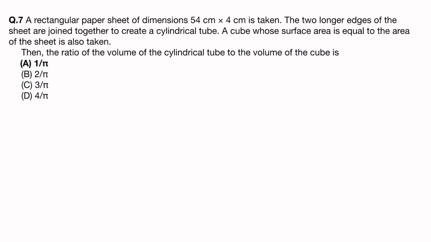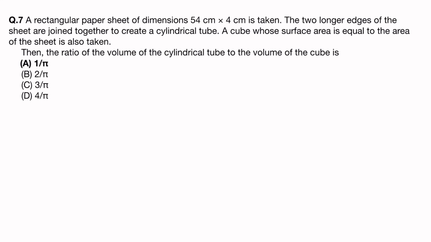This one, a rectangular paper sheet of dimension 54 centimeter into 4 centimeter is taken. The two longer edges of the sheet are joined together to create a cylindrical tube. A cube whose surface area is equal to the area of the sheet is also taken. Then the ratio of the volume of the cylindrical tube to the volume of the cube.